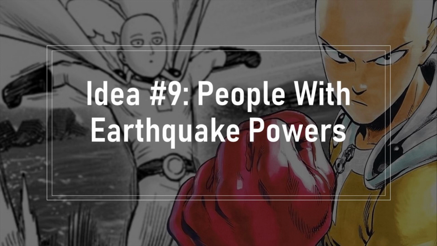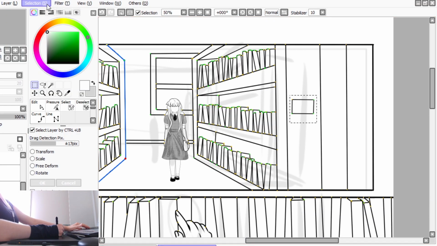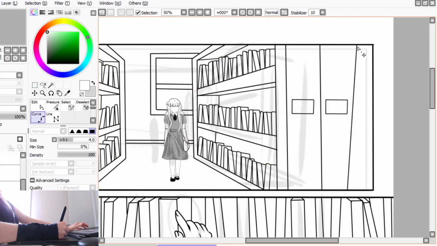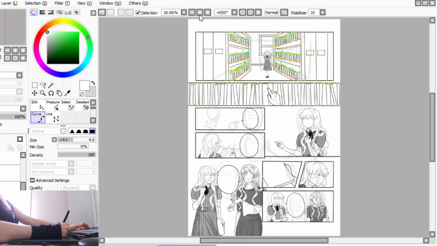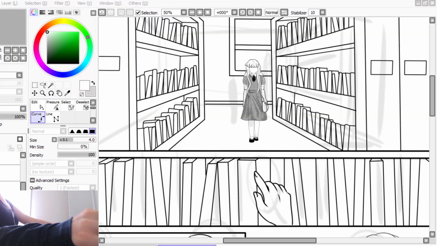My ninth idea is about people who can cause earthquakes. When there is a battle happening, an earthquake occurs. Through the battles that are happening behind a barrier, these heroes are trying to protect the earth.